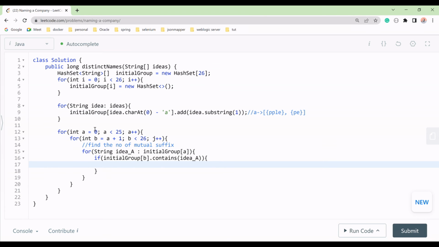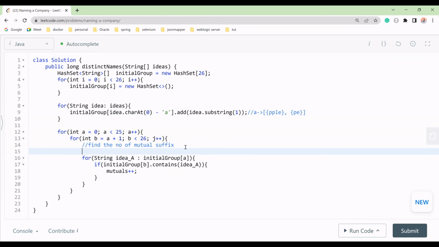We have the mutuals. So what we will do, we will have our mutuals, right? And we'll update our mutuals. So we'll initialize the mutuals here. We can take, yeah, we can take here. Okay, from here we'll take int mutuals equal to 0.